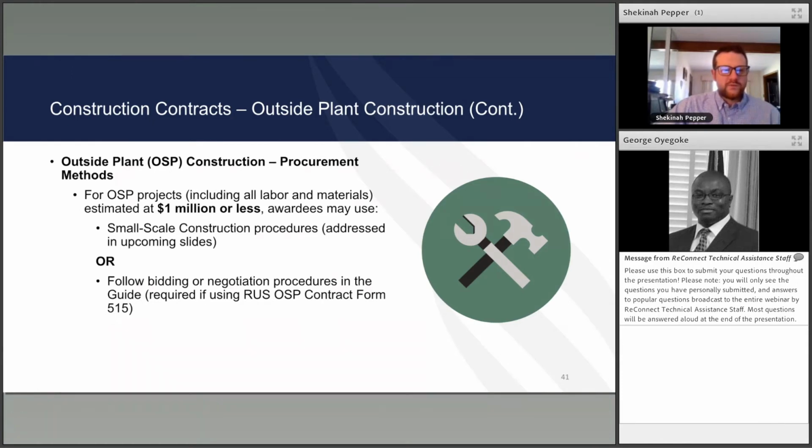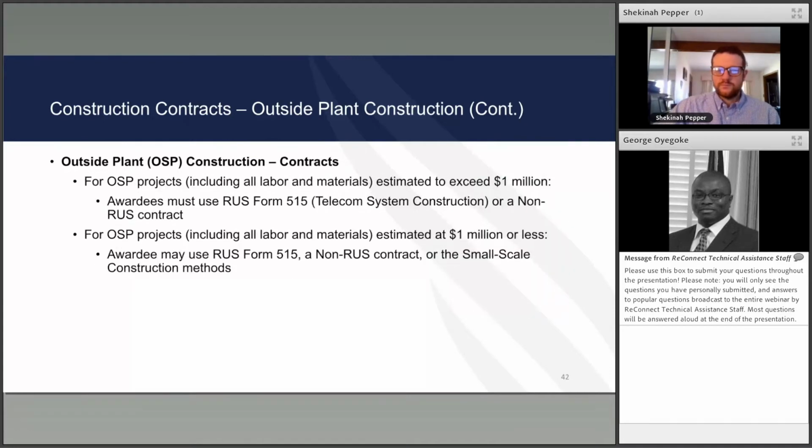For outside plant, including labor and material estimated $1 million or less, awardees may use the small scale construction or follow bidding negotiation procedures guide and use a 515 contract. For outside plant projects estimated to exceed $1 million, awardees must use the 515 or a non-RUS contract. For outside plant projects estimated $1 million or less, awardees may use the 515, a non-standard RUS contract, or the small scale construction methods that we talked about, the 773.